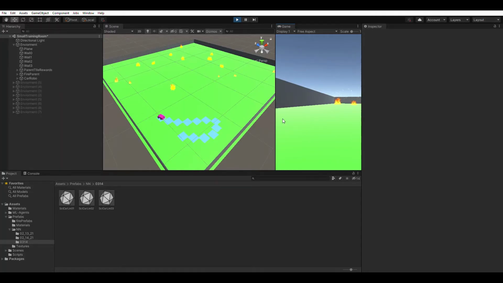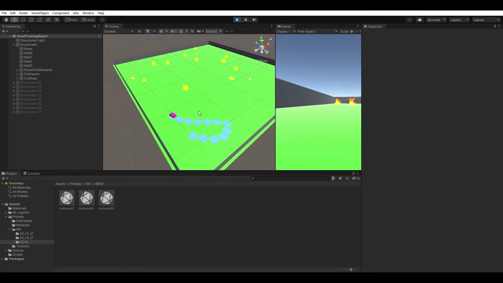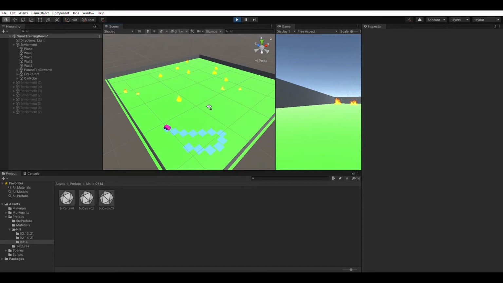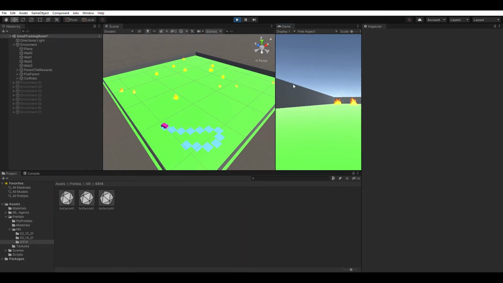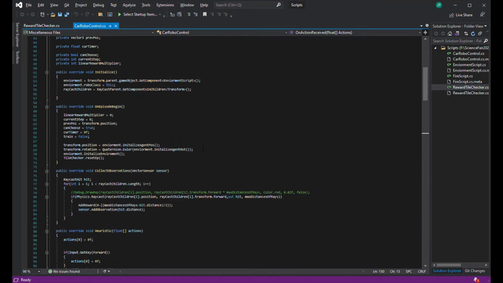So using Unity, you can create a 3D scene relatively easily using their 3D tools. This is the environment the agent will learn to explore, and will learn to explore the most of this environment without hitting any walls or fires. Right now, I'm controlling the agent with my WASD using heuristic control, but I'll show the AI later on in the video. These are the scripts used to control the agent in a 3D environment and interact with Unity's scene.